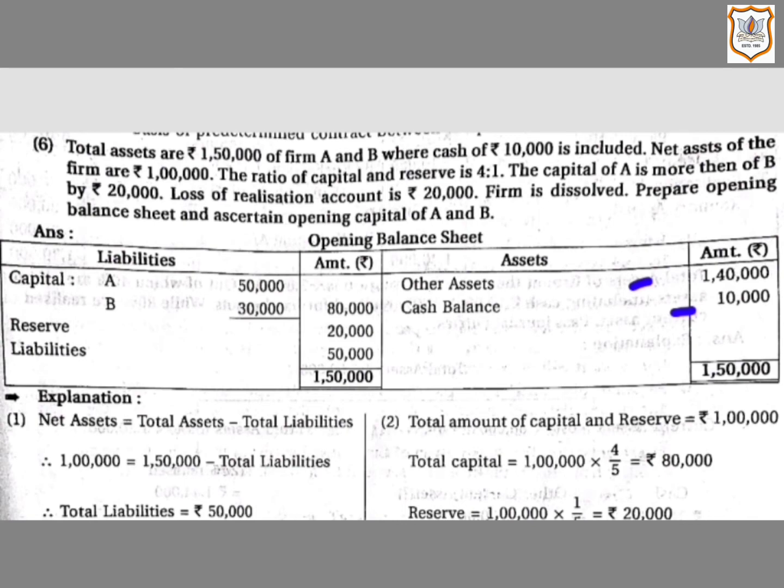That is total assets minus cash, 1,50,000 minus 10,000, that comes to 1,40,000. Now on liability side, we will write capital of A, that is 50,000, capital of B, that is 30,000, and in outer column we will write 80,000. Then we will write the amount of reserve, that is 20,000, and amount of liabilities, that is 50,000. So in this way, opening balance sheet will be prepared.